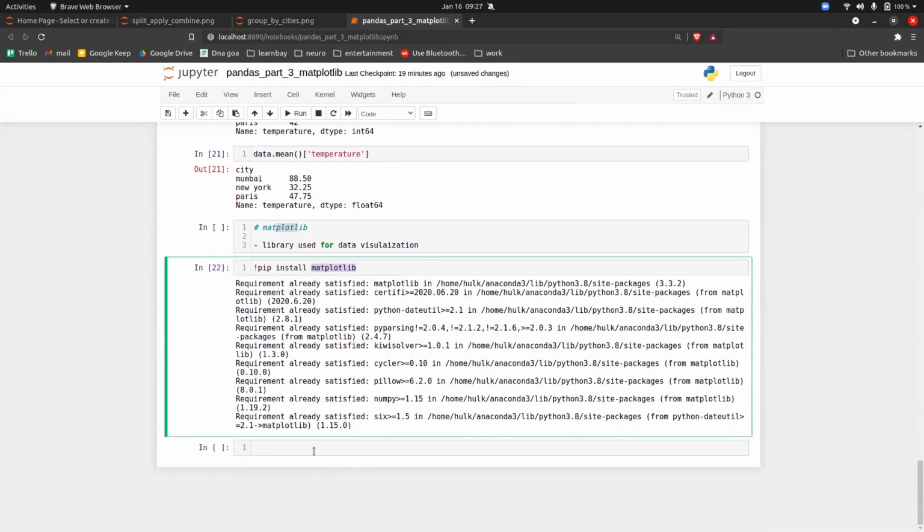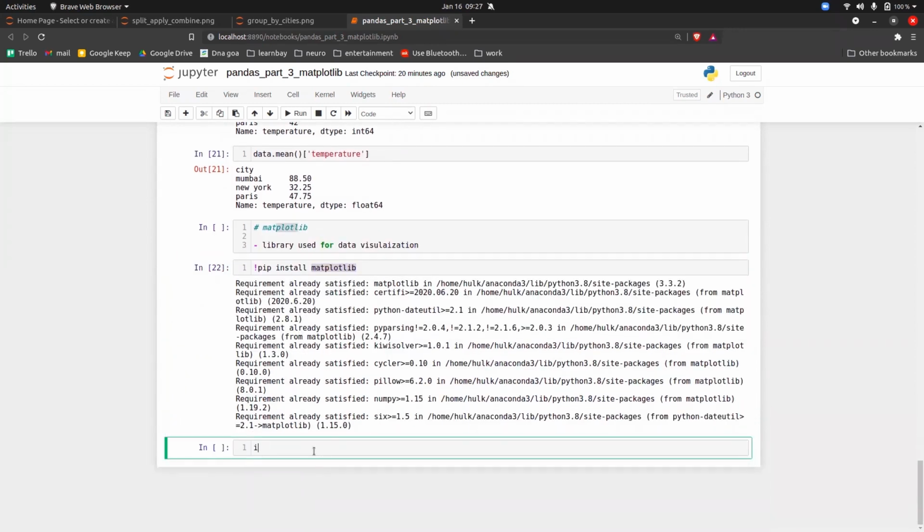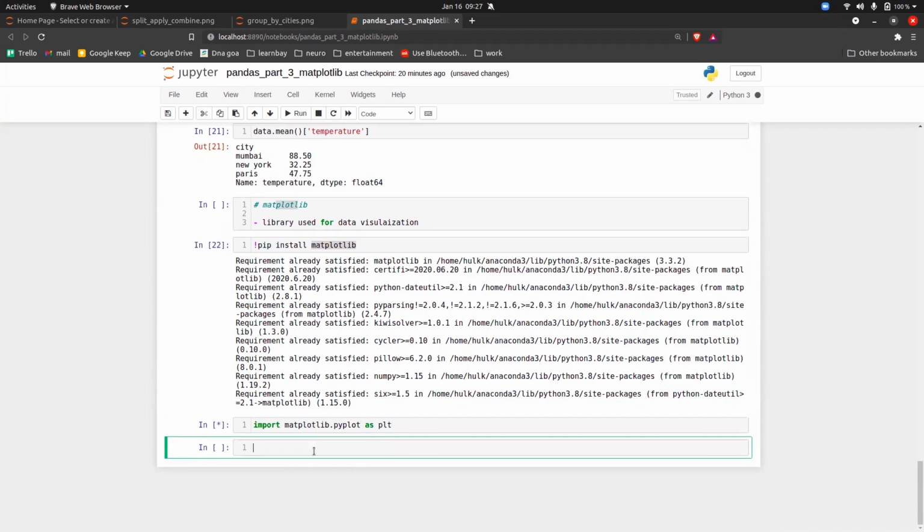Now, how do you use this library? You have to import it: import matplotlib.pyplot as plt, and execute it. Here plt is the alias name that is used by everyone. This is the common alias name.